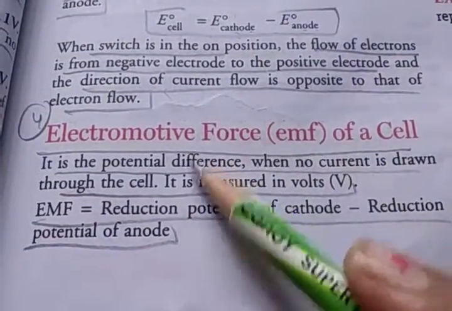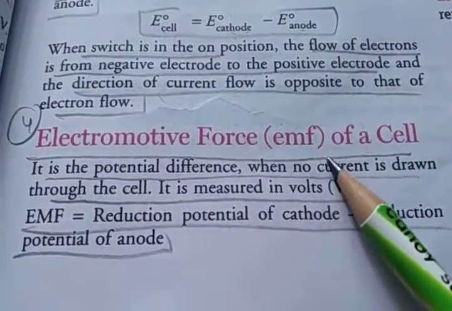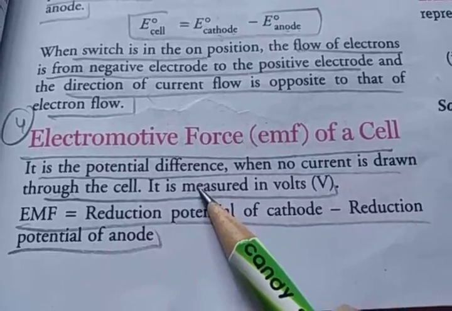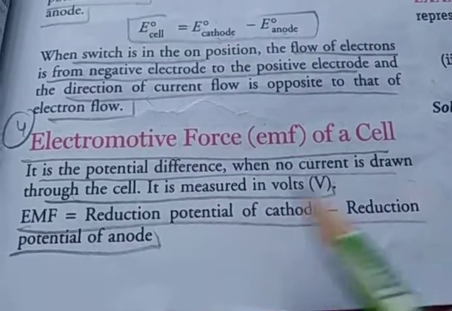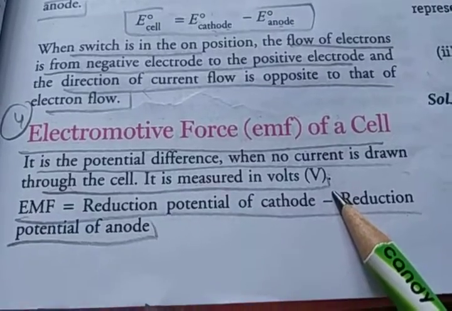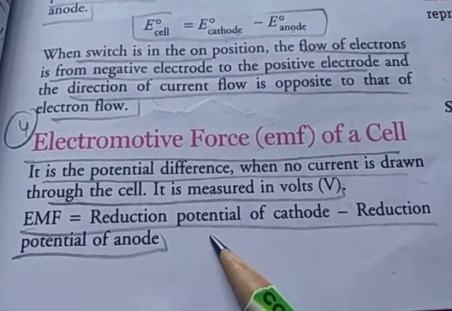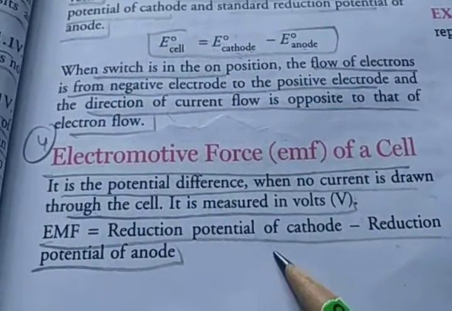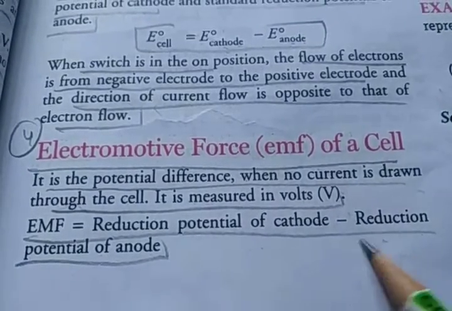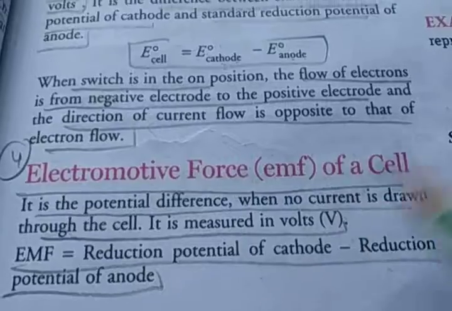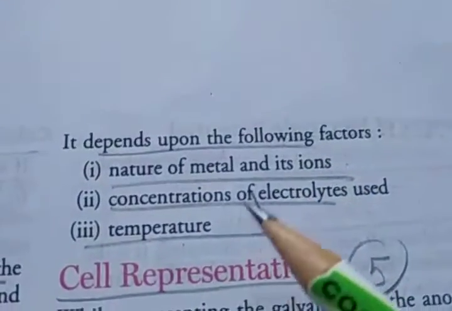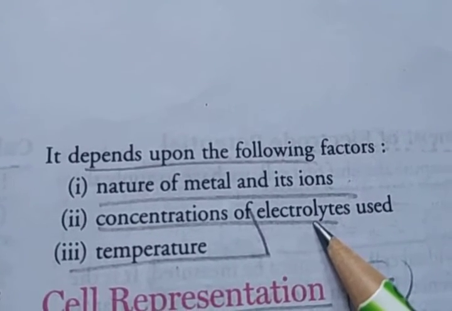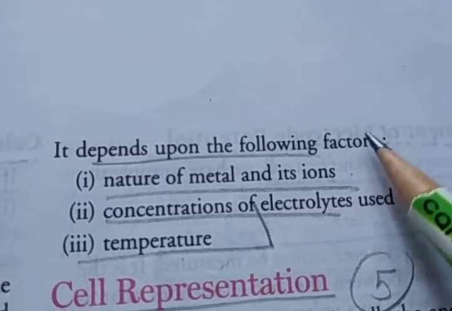Next related term is electromotive force, EMF, of a cell. EMF is the potential difference when no current is drawn through the cell. It is measured in volt, V. So EMF is the reduction potential of the cathode minus the reduction potential of the anode. It depends on the following factors: first, the nature of the metals and their ions; second, the concentration of the electrolytes used; and third, temperature.